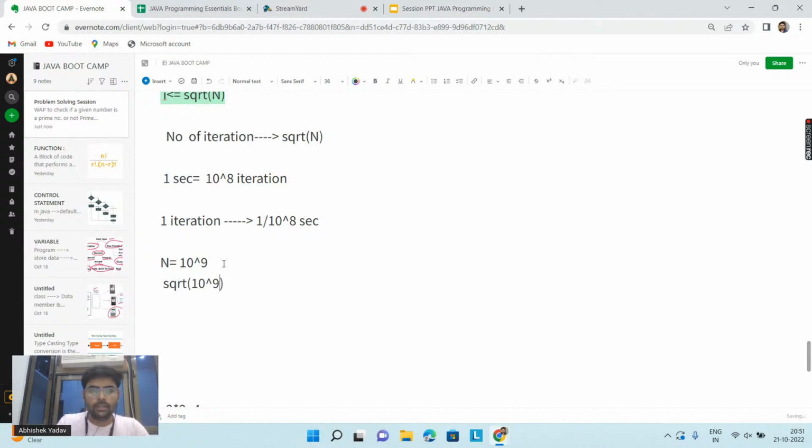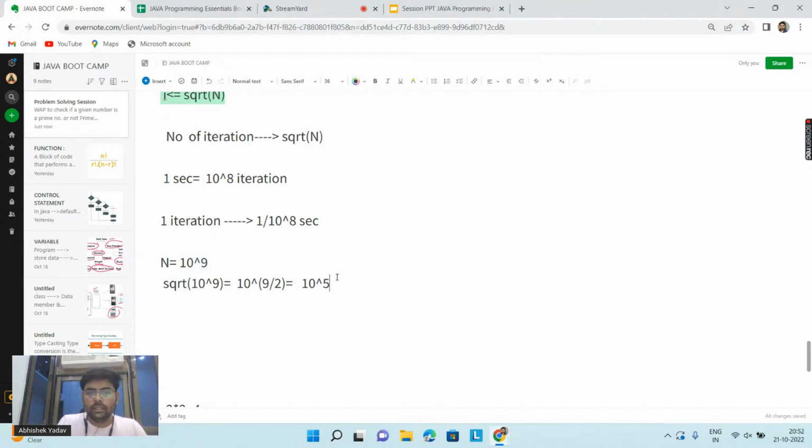Square root of 10 to the power 9 is equal to what, guys? Anyone? It is approximately equal to 10 to the power 5. How did you get it? You can write it like this: 10 to the power 9 divided by 2, and it will give you 10 to the power 4.5. And I am saying, let's take 10 to the power 5 now. Okay, 10 to the power 5. So basically 10 to the power 5 iterations my program is doing to check whether 10 to the power 9 is a prime number or not.